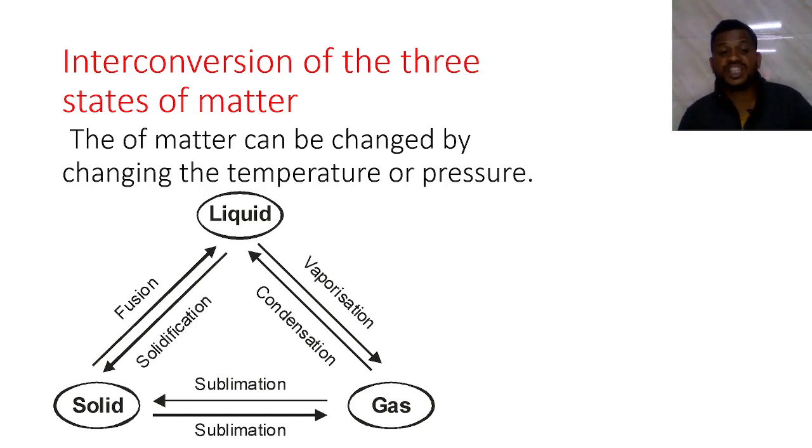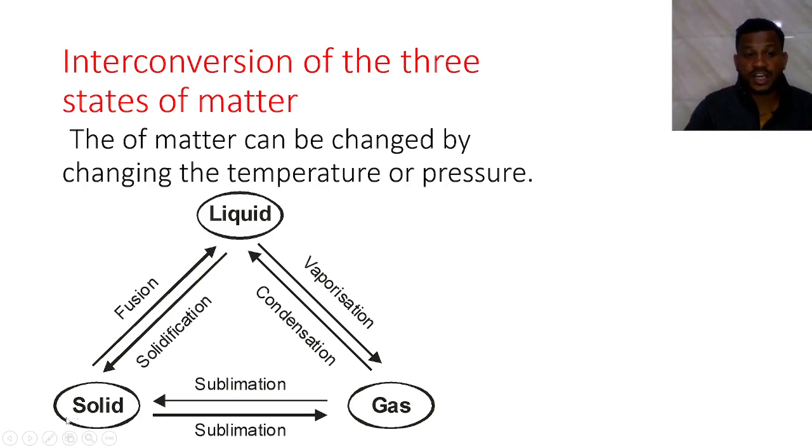Matter can be changed by changing the temperature or pressure. When we change the temperature or pressure, matter shows these interconversion properties.